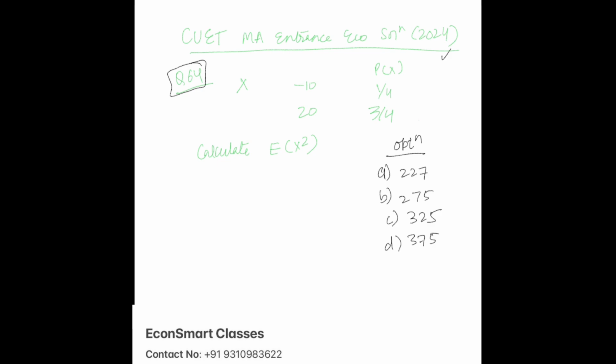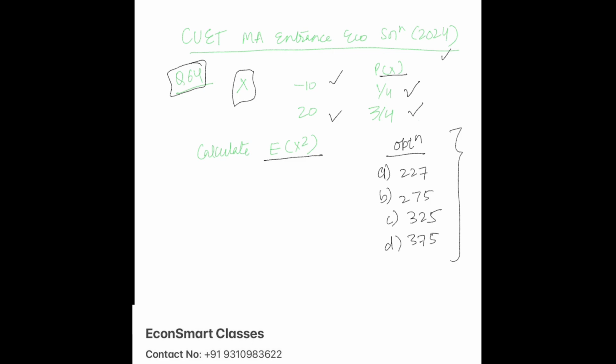We are given that x is a variable which takes a value either -10 with the probability attached to it 1 by 4, or it takes a value of 20 with the probability attached to it as 3 by 4, and we have to calculate the expectation of x square. Okay, expectation of x square is what we have to calculate. So the options are given to us as A, B, C, D.